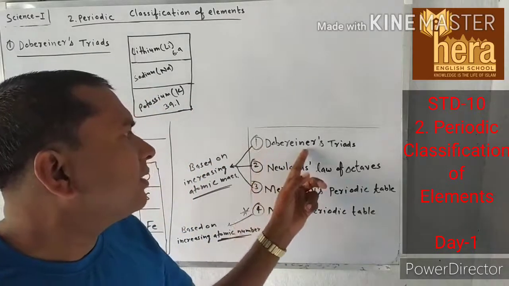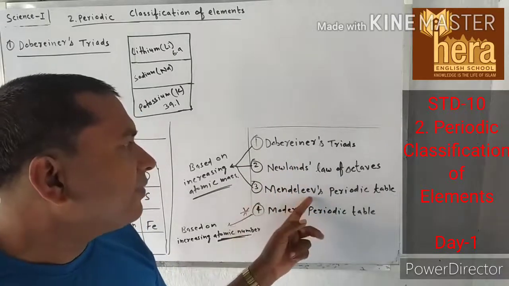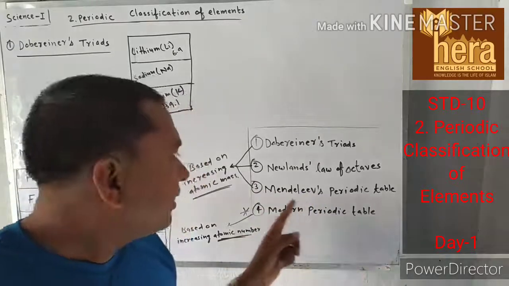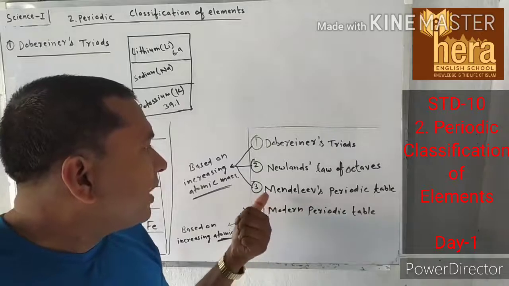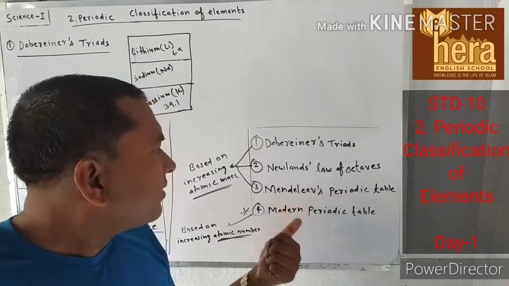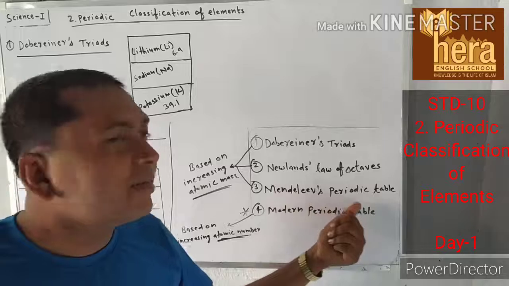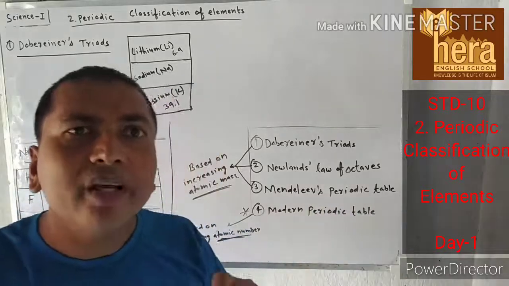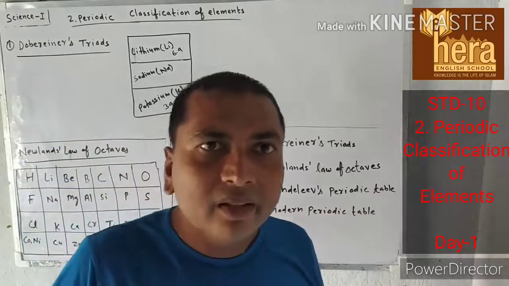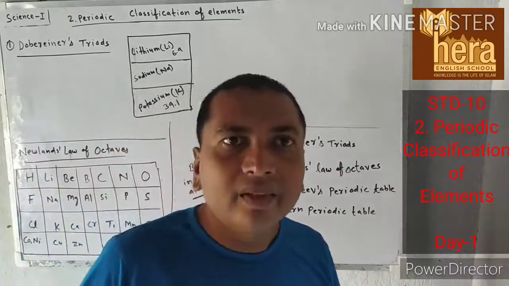After Dobereiner, Newlands came, then Mendeleev, and finally the modern periodic table. Compared to the modern periodic table, Mendeleev's periodic table is less important, so you have to focus on the modern periodic table. One by one we are going to discuss.